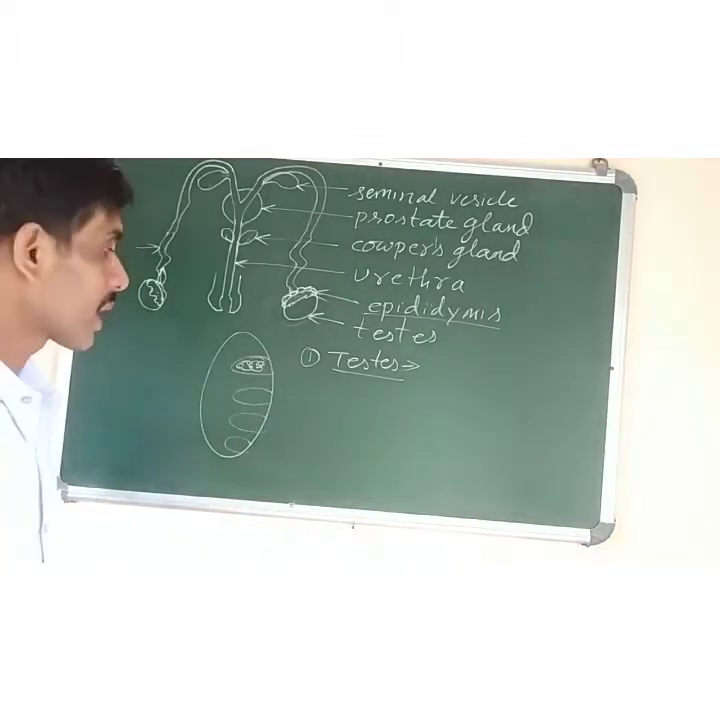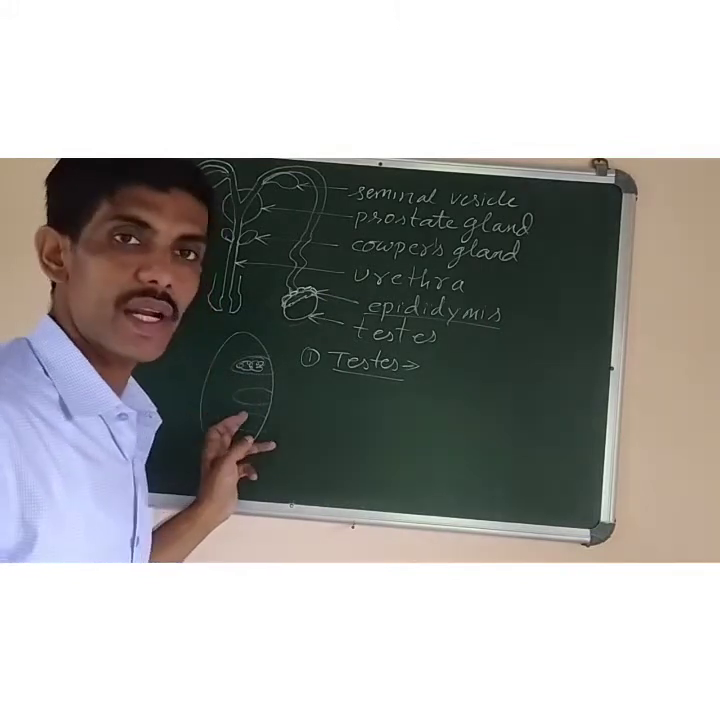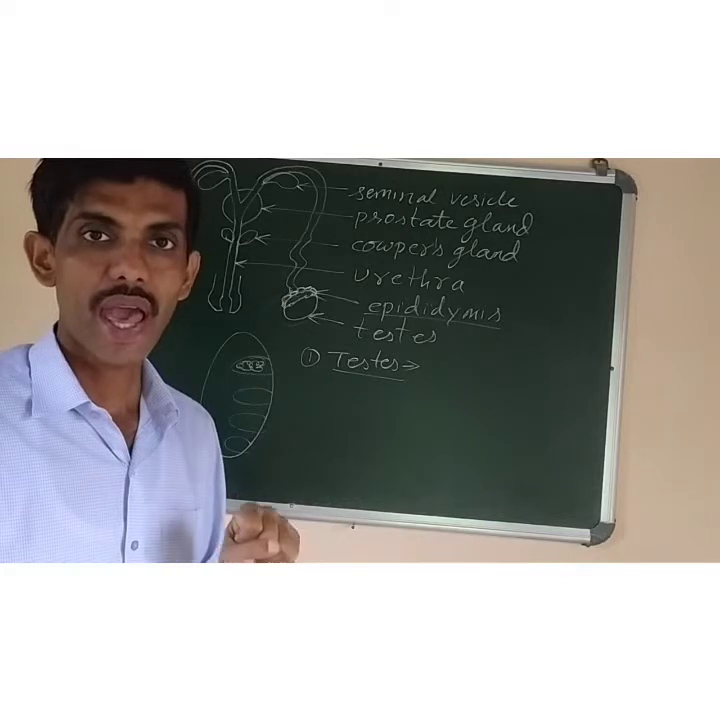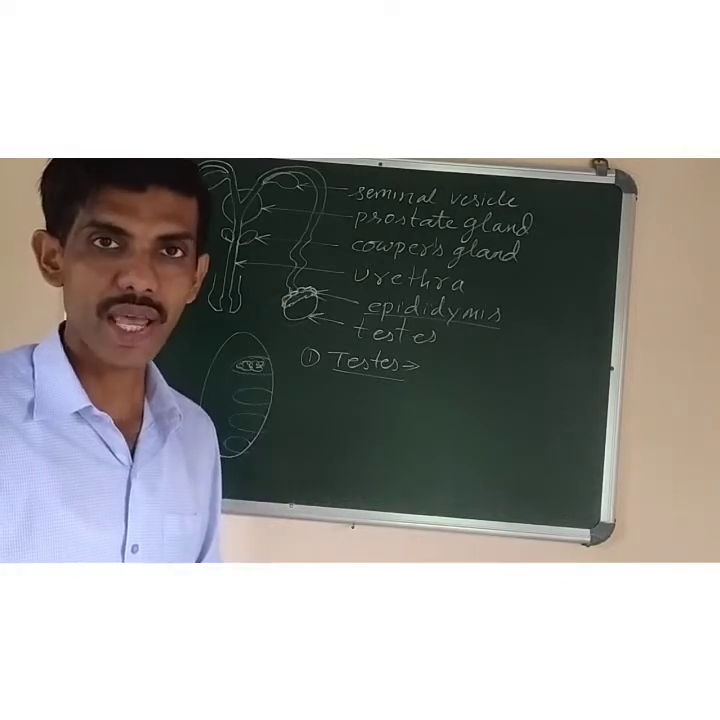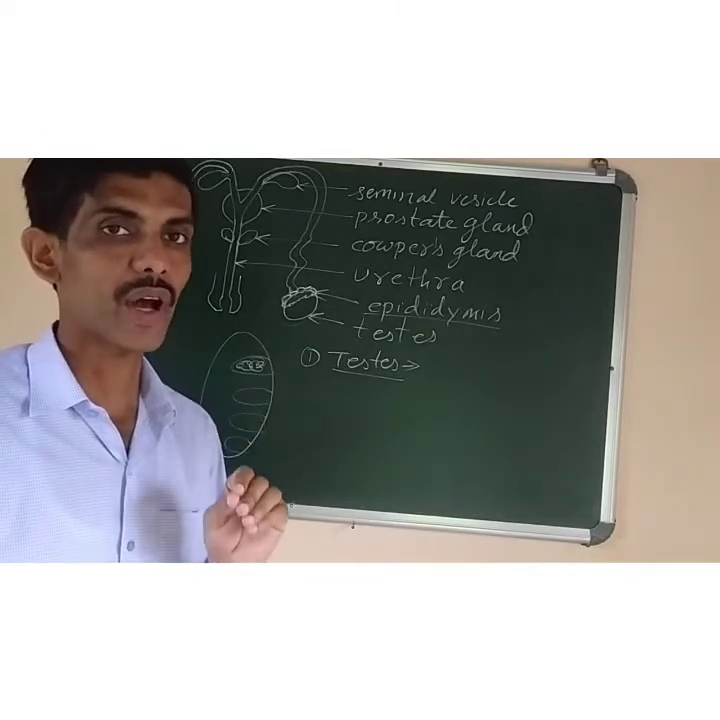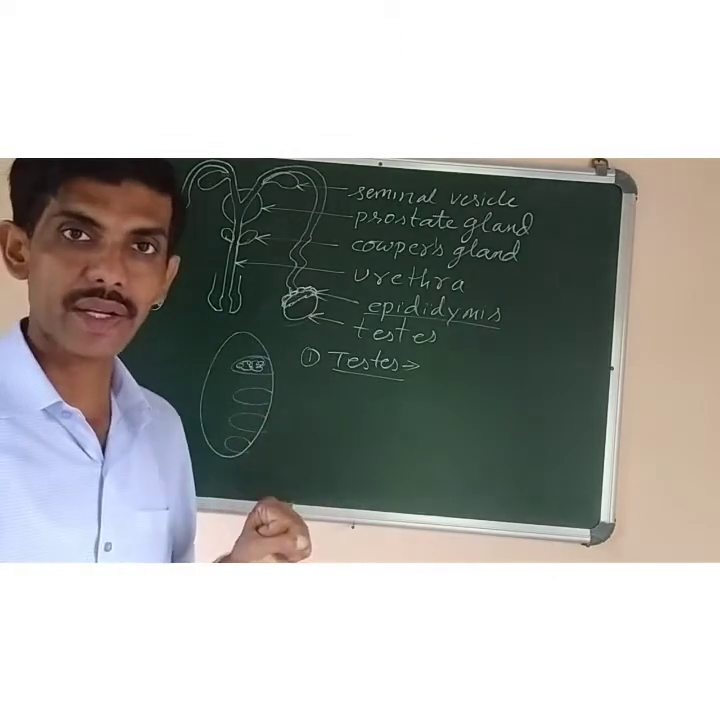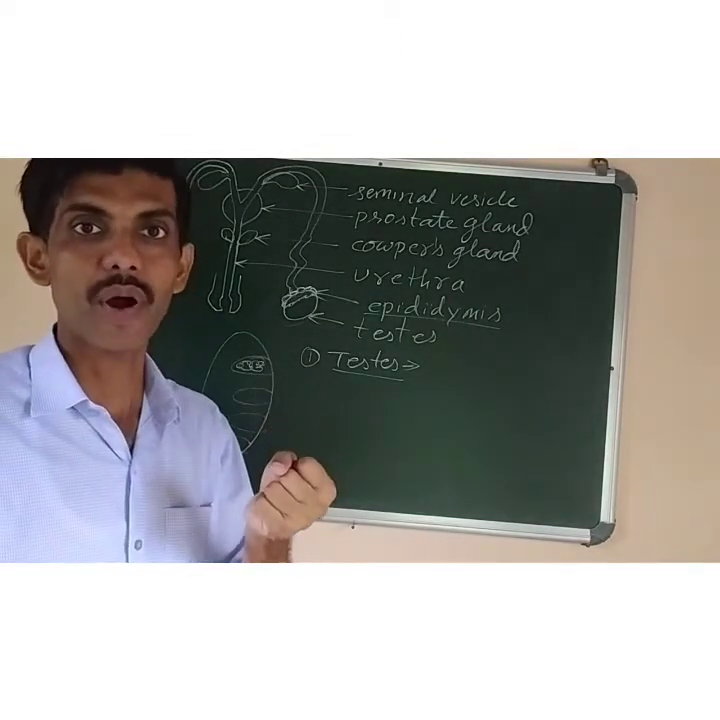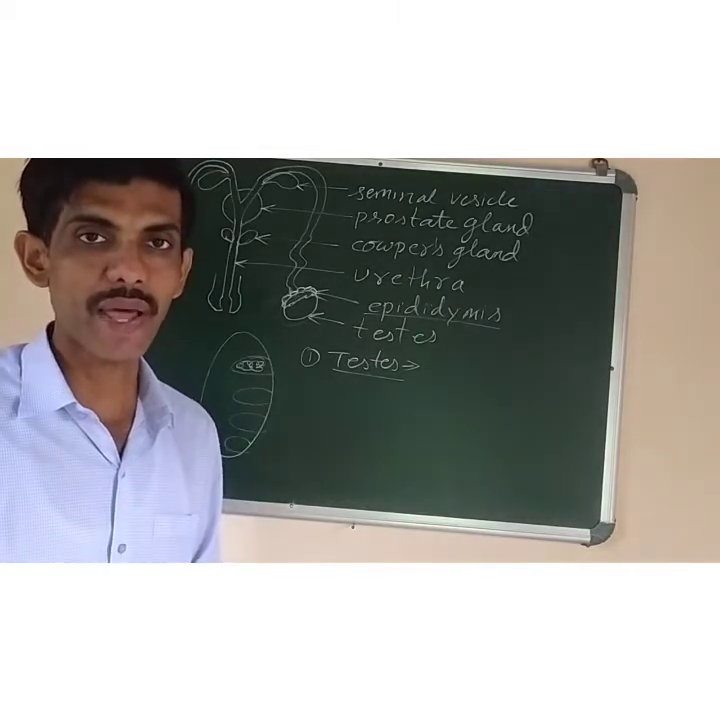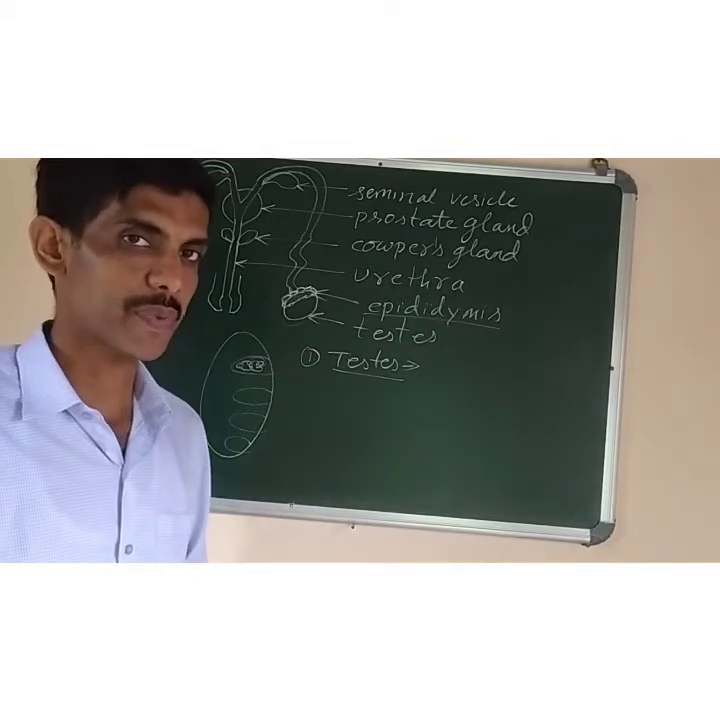scrotal sac. Now, you know that the testis contains certain muscles. These muscles help to contract and relax the scrotal sac in order to provide suitable temperature for the formation of sperm cells. Like during winter, the muscle cells will contract and pull the testis towards the body, in touch with the body. Why? Because body heat will be supplied and that normal temperature will be maintained for formation of sperm.